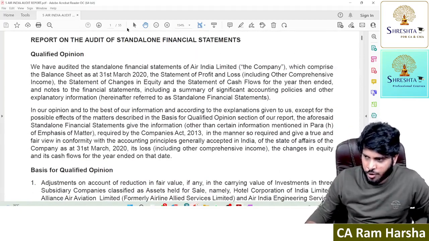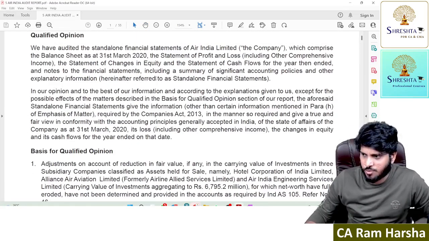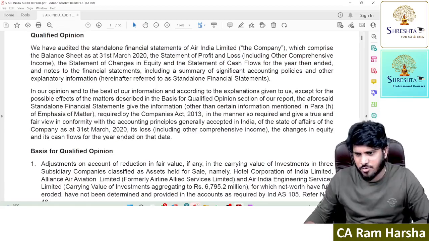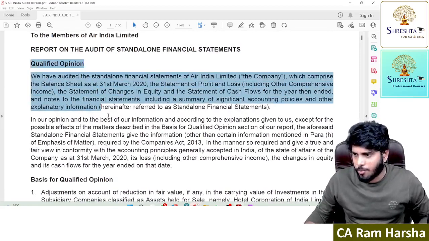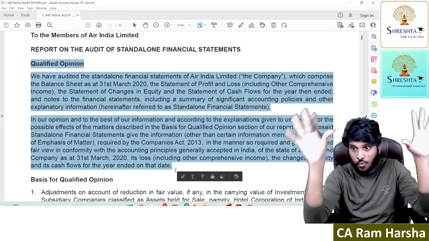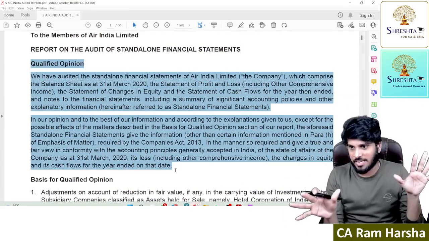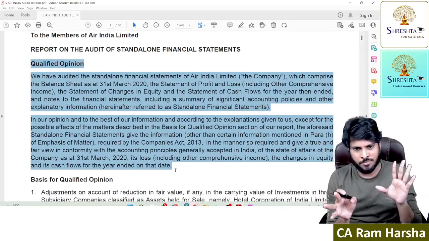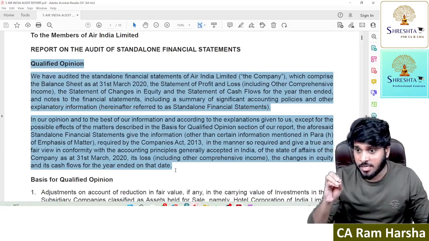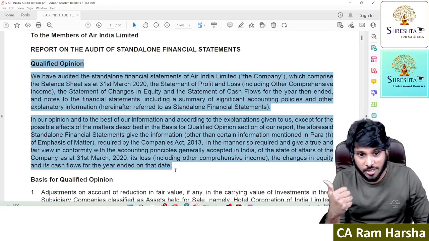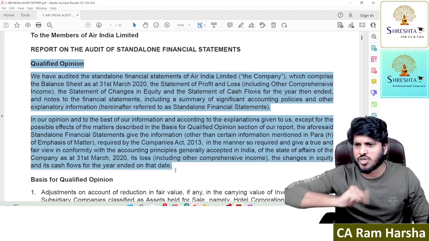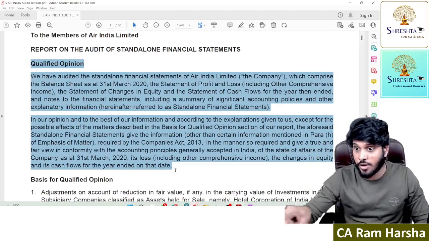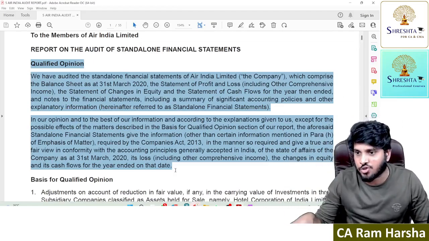They have given a qualified opinion because some issues are there in trade receivables and all. There they have given a qualified opinion, but on going concern, they gave unqualified. See, the opinion given by the auditor is as a whole, on the financials. Suppose you see Ford Motor, if they prepared financials using going concern, which is not correct, I'll straight away give an adverse opinion, not only on going concern, on the entire financials.